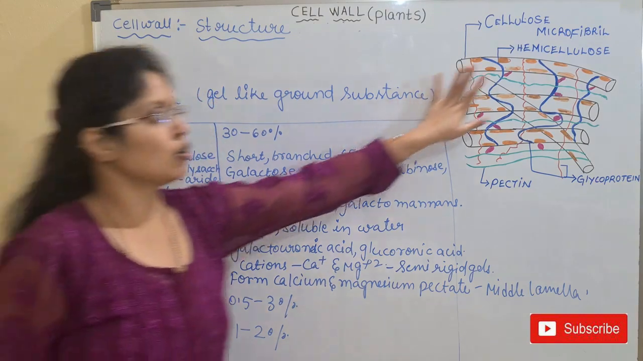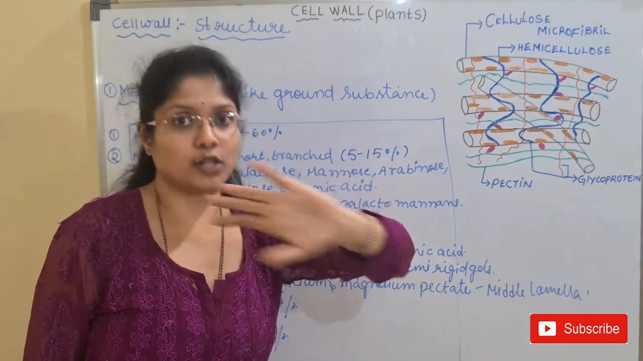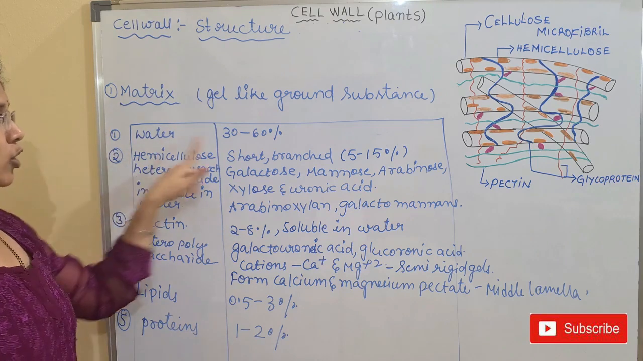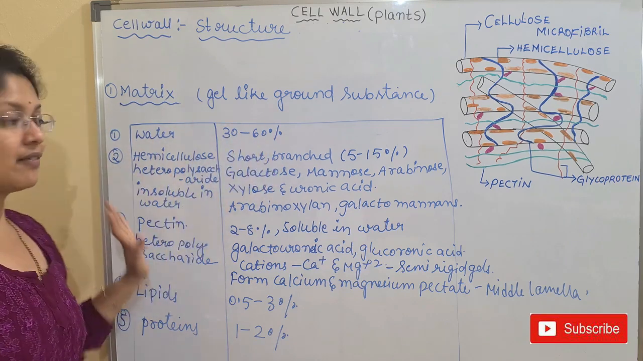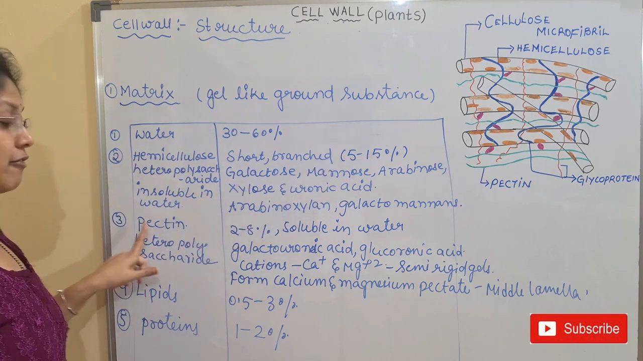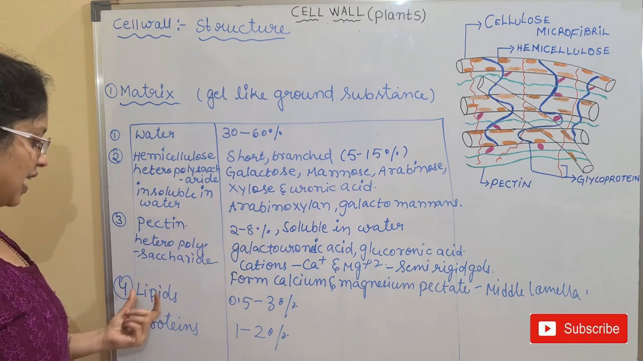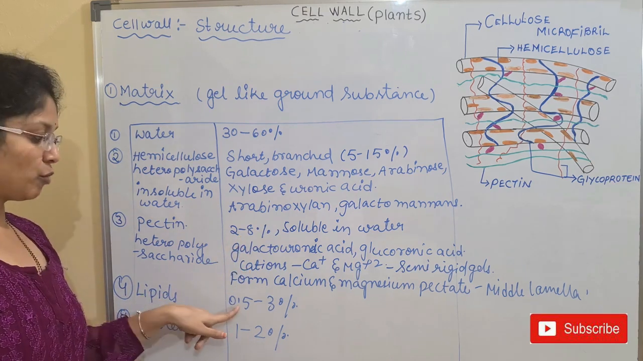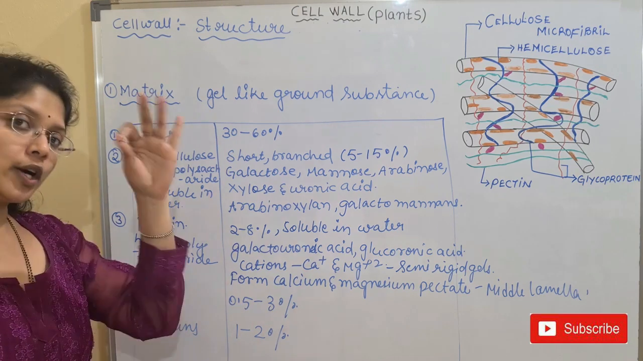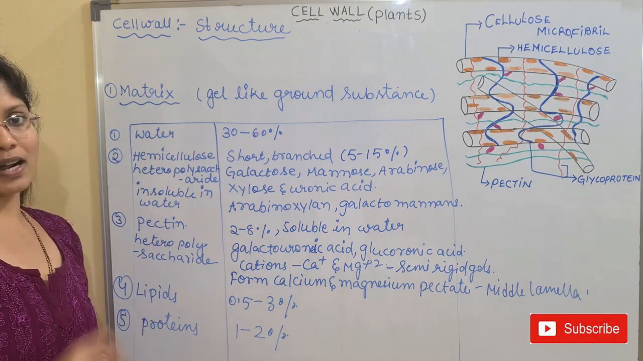The matrix region of the cell wall is made up of 4 major biomolecules. What are the 4 major biomolecules? First we have water. Water will occupy 30 to 60%, and next we have hemicellulose. Hemicellulose will be 5 to 15%, and third we have pectin, which will constitute 2 to 8%. And finally we have lipids and proteins. Lipids will occupy 0.5 to 3%, and finally the proteins will constitute 1 to 2% of the matrix in the cell wall. Okay, so this is regarding the matrix.